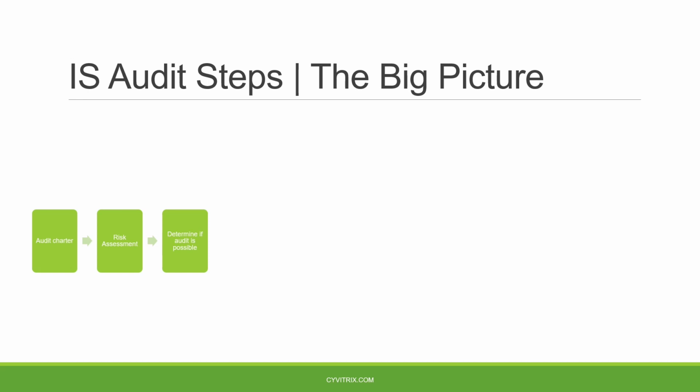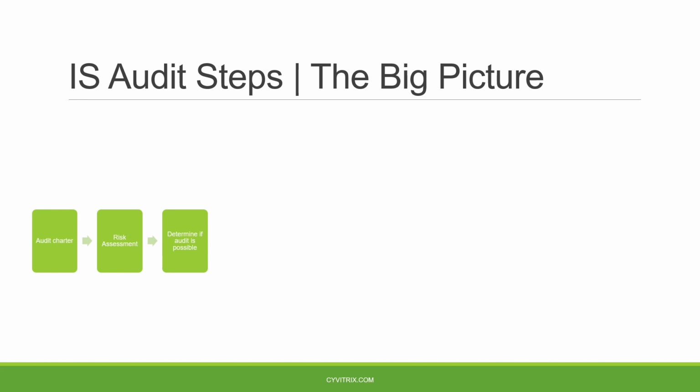And the auditor also will need to determine if the audit is possible or not. In some situations, we might be asked to perform an audit, but when we come to the real situation, we find that there are no clear roles, responsibility and accountability. So even if we identified some gaps, we will not find anyone who can take ownership and fix these issues. We might have a lack of transparency. We might have other sorts of issues which can make the audit engagement useless. We might have issues related to evidence collection. So as long as we cannot collect enough evidence, we cannot form a conclusion. In that case, the audit will not be possible.